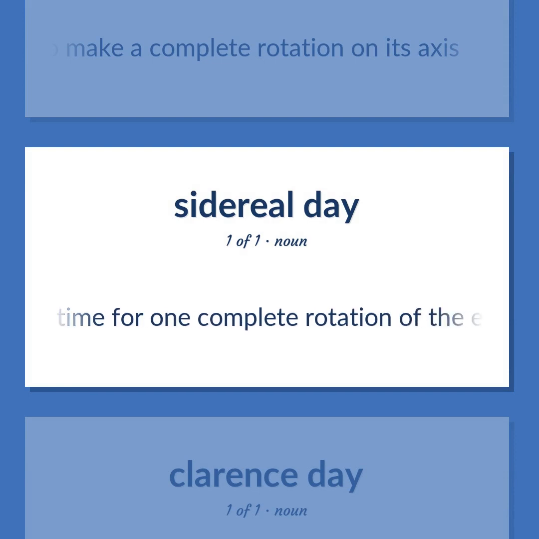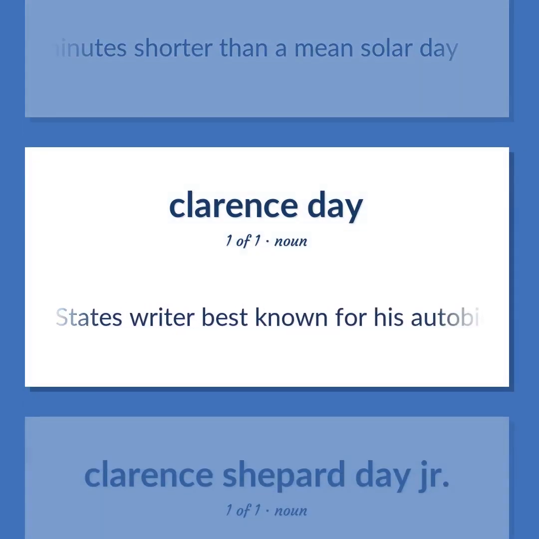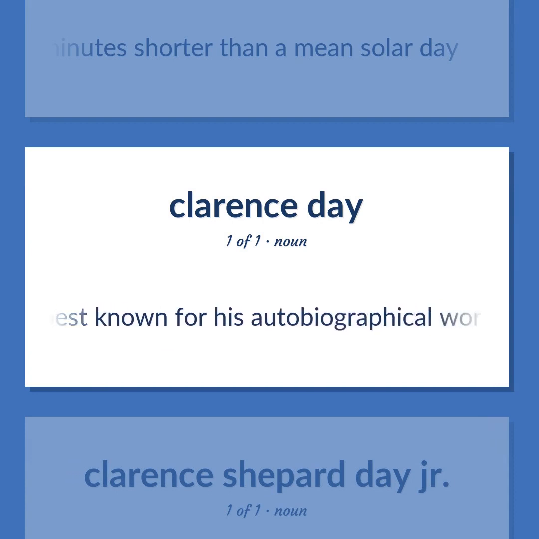The time for one complete rotation of the Earth relative to a particular star, about 4 minutes shorter than a mean solar day. United States writer best known for his autobiographical works, 1874 to 1935.